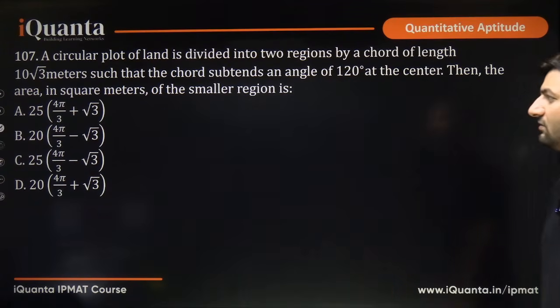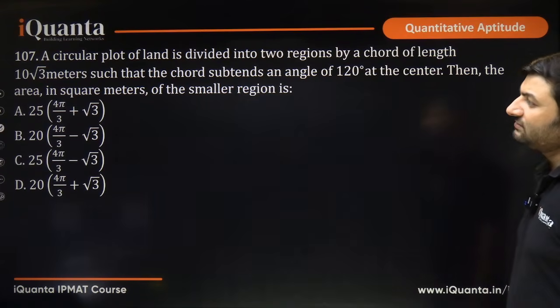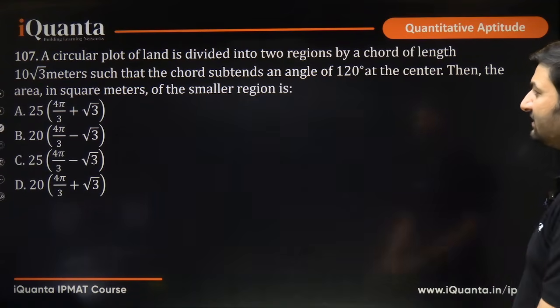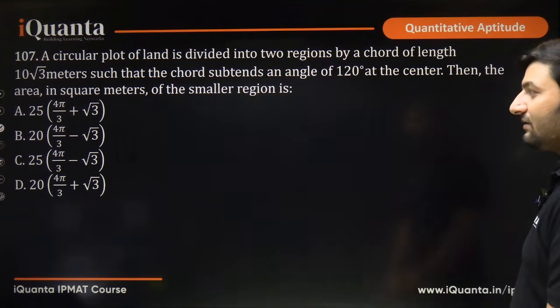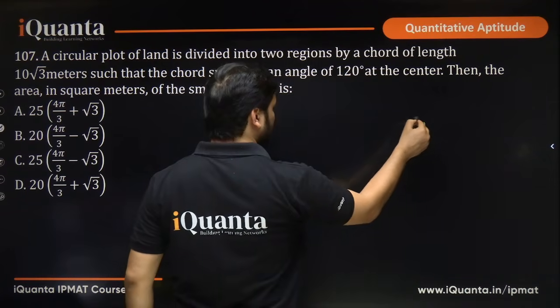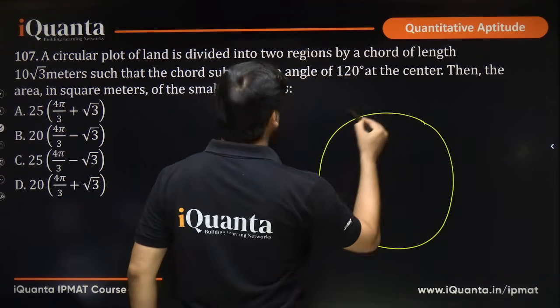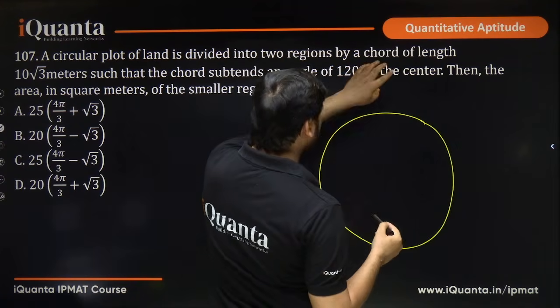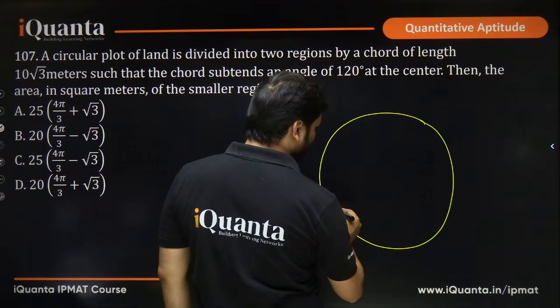Now we have a circular plot of land divided into two regions by a chord of length 10 root 3 meters such that the chord subtends an angle of 120 degrees at the center. Then the area in square meters of the smaller region is? So a circular plot of land is here, okay. This is a circular plot of land. It is divided into two regions by a chord of length 10 root 3.